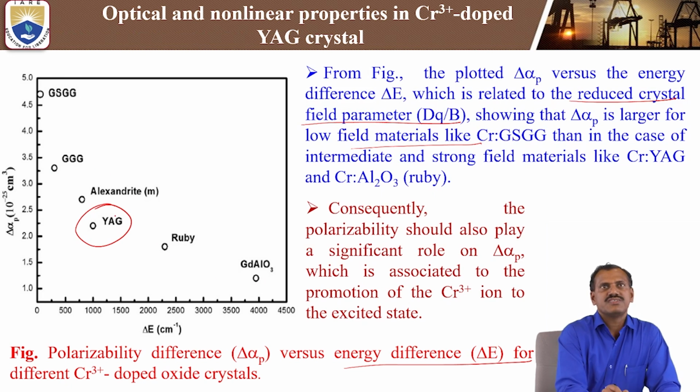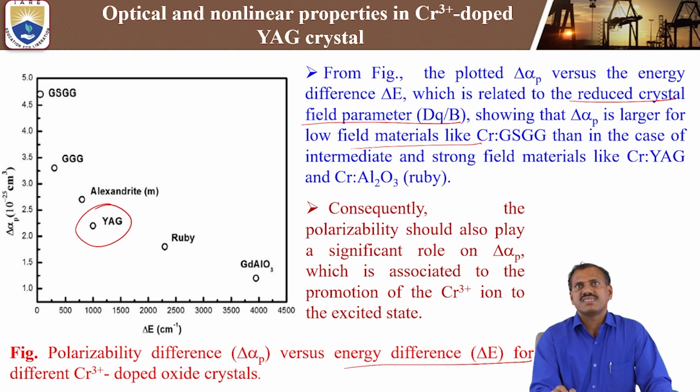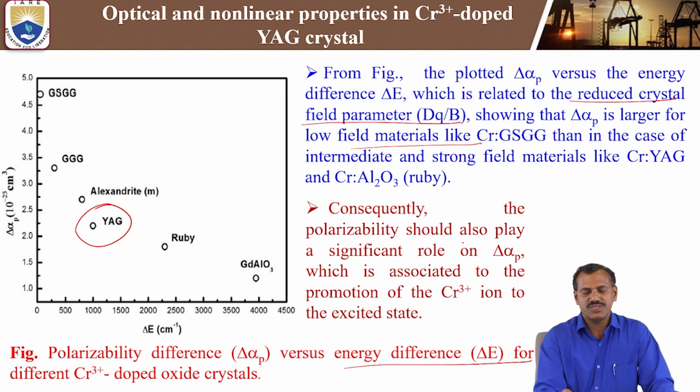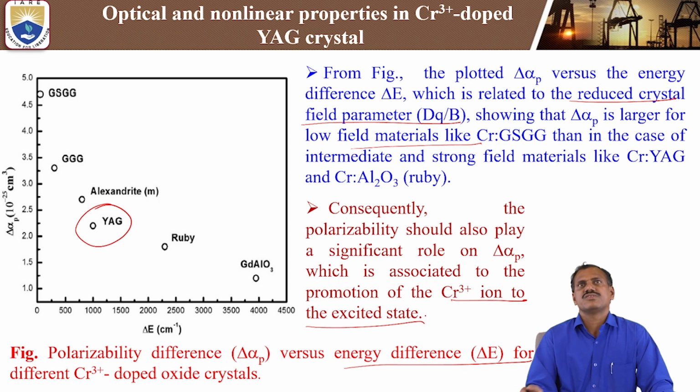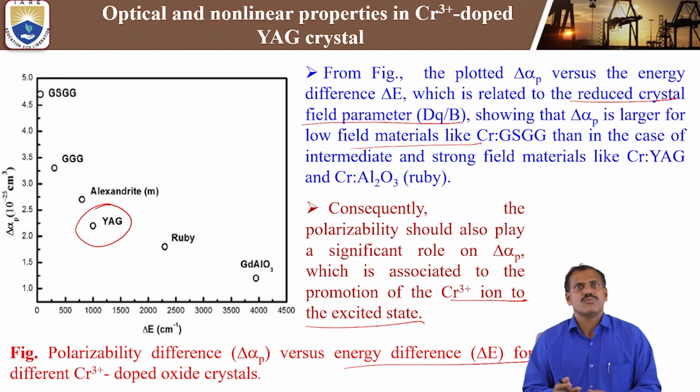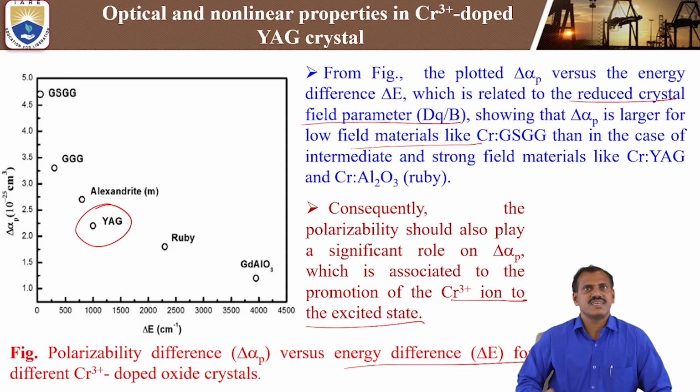So YAG, we are showing, is in between GGG and ruby. Consequently, the polarizability should also play a significant role on the Δα_p, which is associated to the promotion of the chromium 3+ ion to the excited state. So by using this graph, we are calculating how the polarizability difference varies versus the energy difference ΔE.